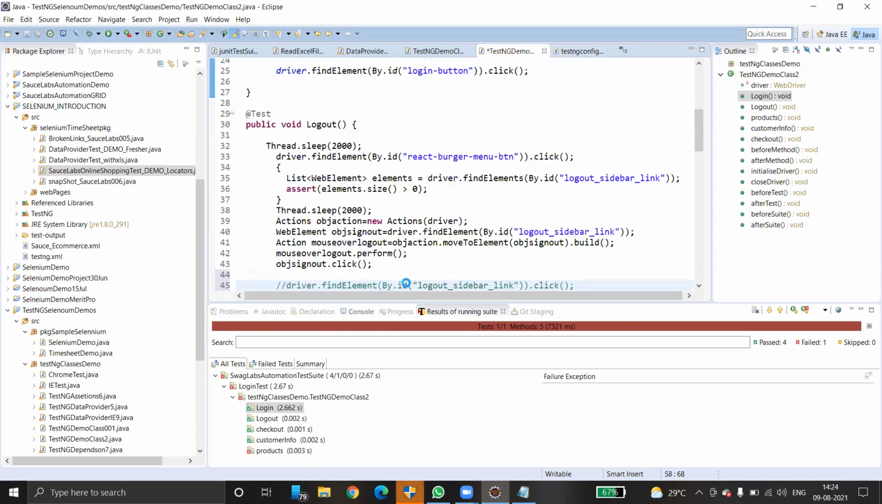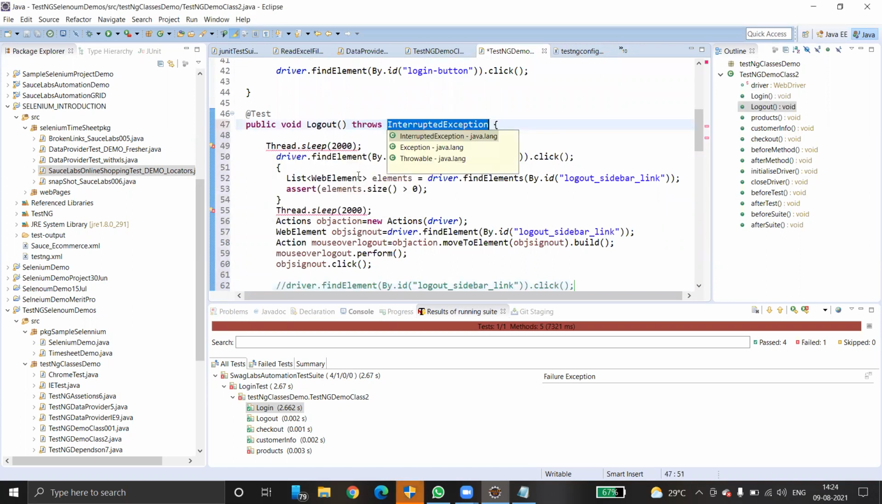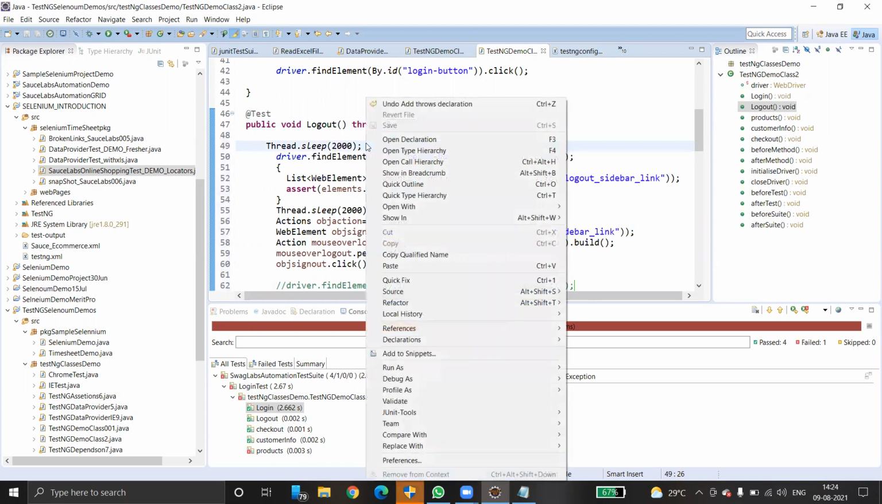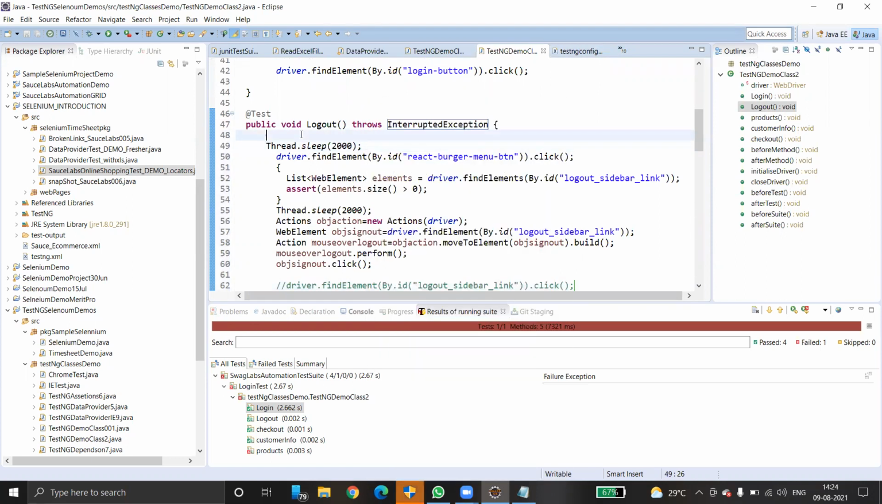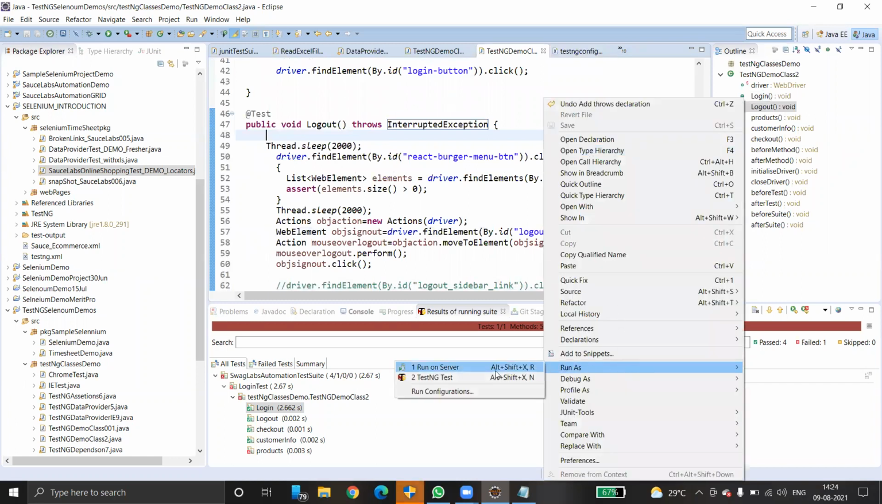Logout, I'm just copying it here. Logout, where we have used sleep and all. I'm just going to add a declaration. Done. Control S. Now, how many test cases are there? We have test methods: login, logout, product and so on, so many are there. Just right click, run this program, run TestNG.